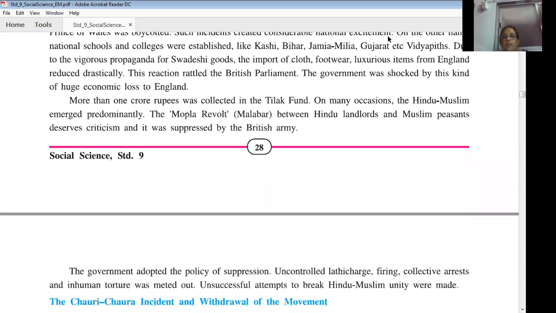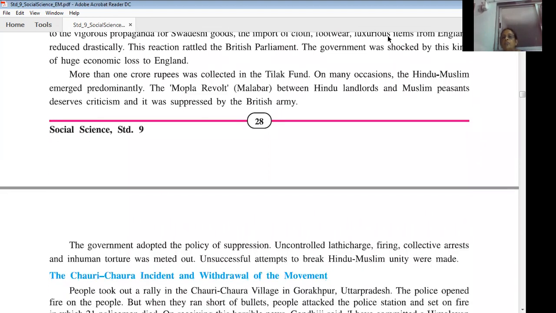The government adopted the policy of suppression. In order to control this non-cooperation movement, the British government took very severe, very cruel measures. They started beating the people with a lathi. Lathi means a baton, a stick like that. Then firing, then collective arrest, which means arresting people in large numbers, and inhuman torture was meted out.